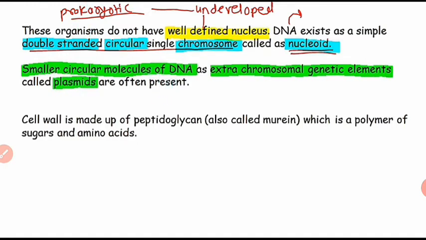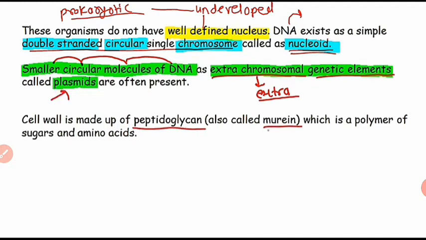Now about the cell wall. Smaller circular molecules of DNA are extra-chromosomal genetic elements, that is the plasmids. This is about the nucleus structure, the primitive type of nucleus. About the cell wall, it is made up of murein, a peptidoglycan molecule, also called murein, which is a polymer of sugar and amino acids.